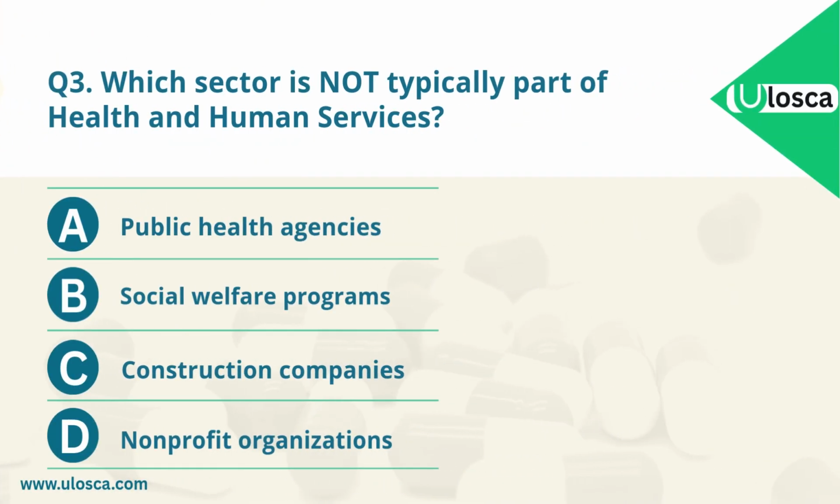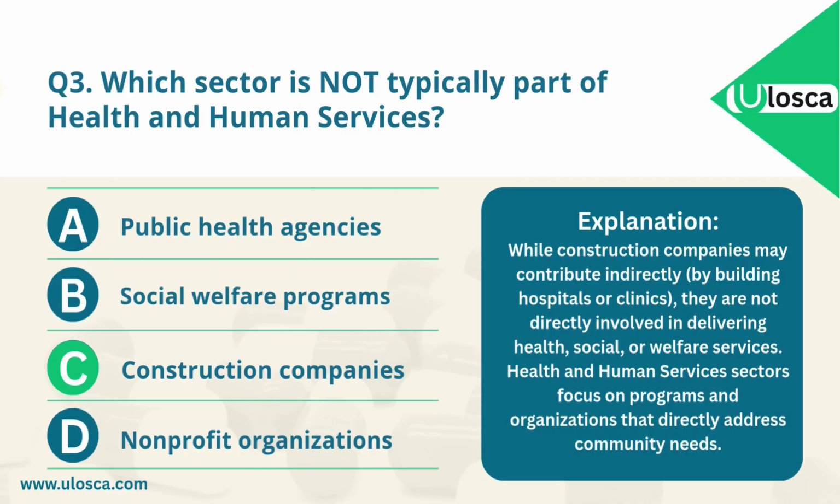The correct answer is C. Construction companies. Explanation. While construction companies may contribute indirectly, they're not directly involved in delivering health, social, or welfare services. Health and human services sectors focus on programs and organizations that directly address community needs.